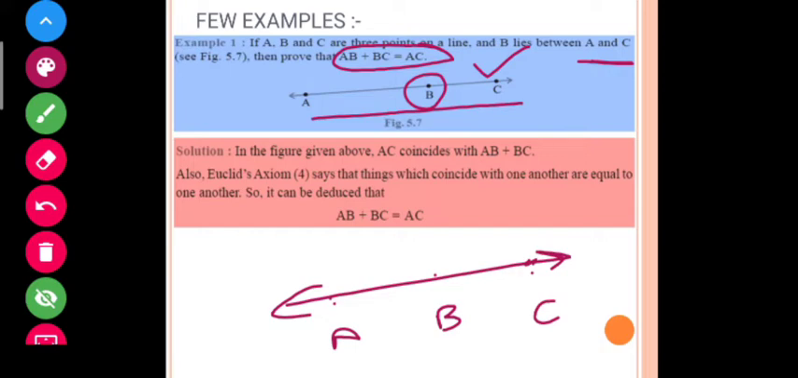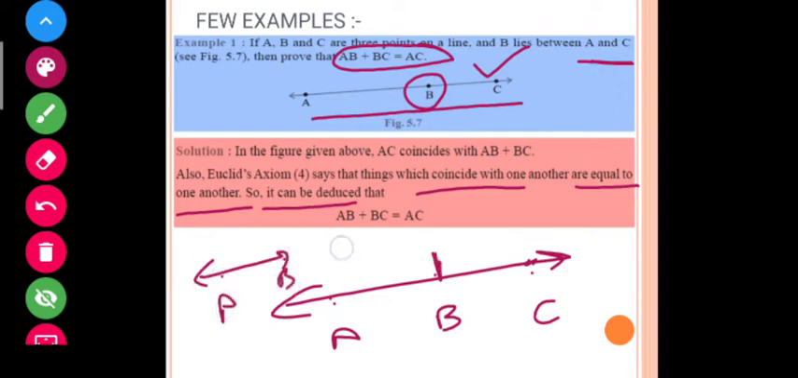So students, if AC is a line and I break AC into AB and BC, and then coincide them with AC, I will get the same result. That's why I have used the axiom which says that things which coincide with one another are equal to one another. So after this we get the result as AB plus BC is equal to AC.